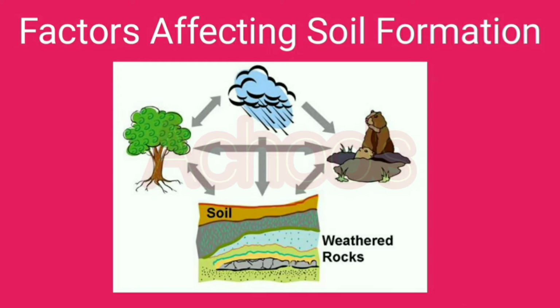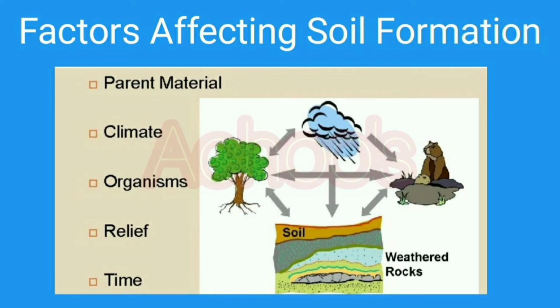Now let's learn about the factors that affect soil formation. There are 5 important factors that affect soil formation. The first one is parent rock or parent material. Second one is the climatic condition. Third one is the organisms or flora and fauna. And the fourth one is the relief or topography. And the last one is time.